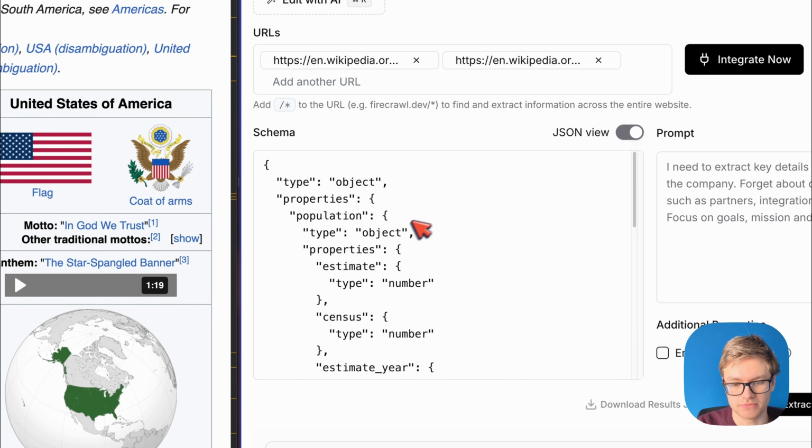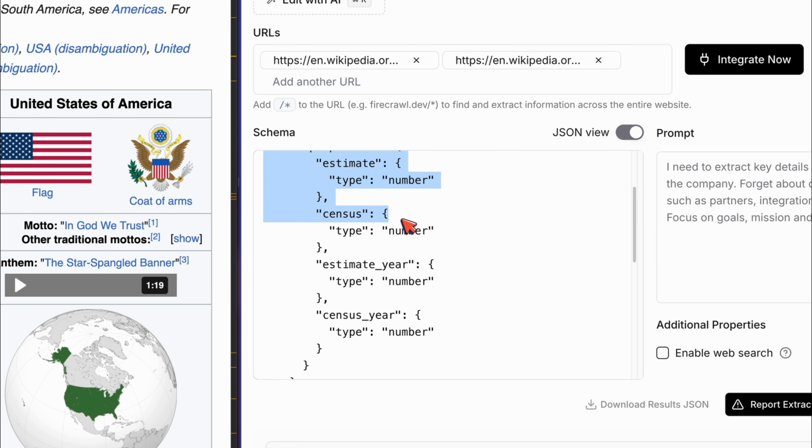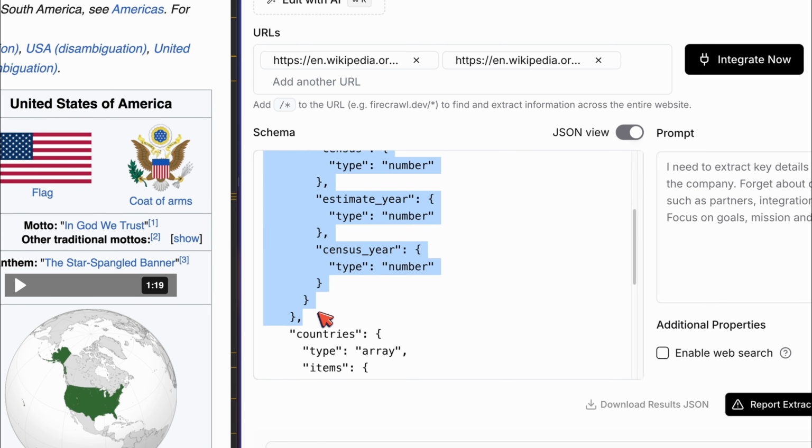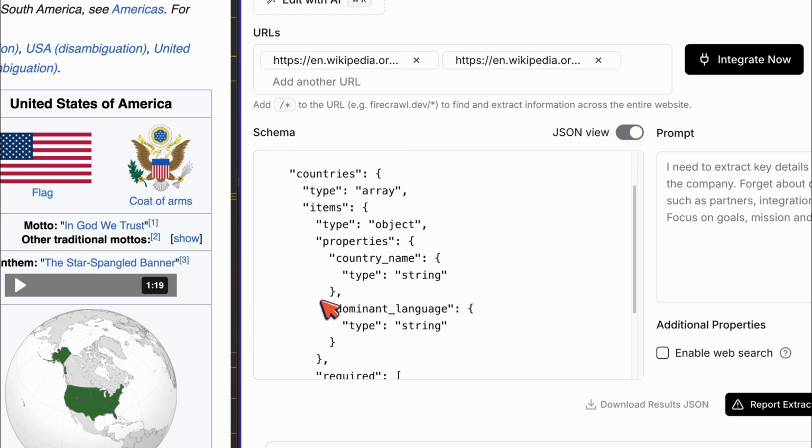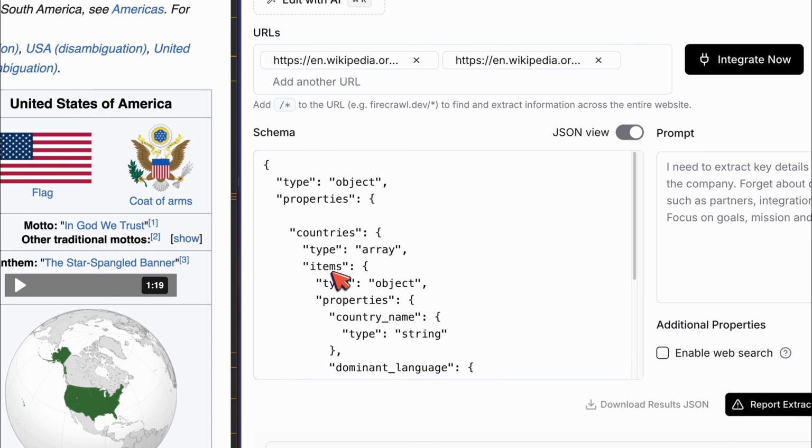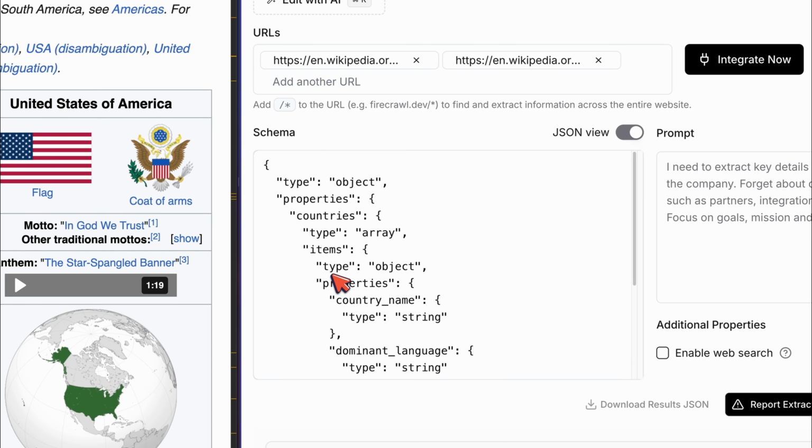So inside of the JSON view, you will be able to see that we've got that property in here. So I'm going to go ahead and copy everything up to this point. And then you want to remove it from the definition as such. I'm going to remove this empty line as well.